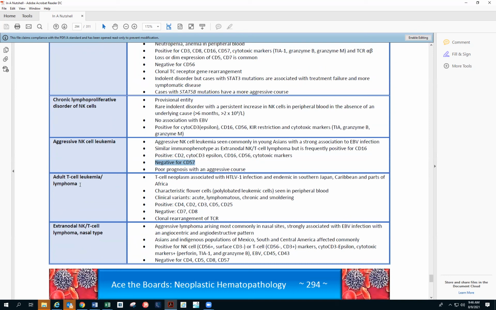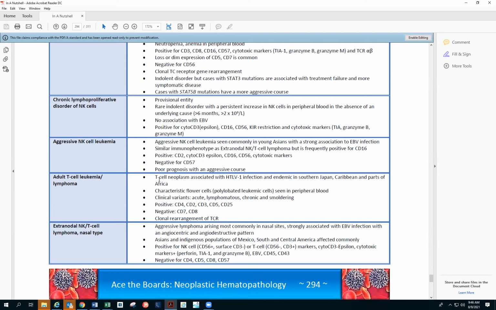So then adult T cell leukemia lymphoma. The markers that you have to remember for ATLL are CD25 specifically, and CD4. So these two you definitely have to remember. Downregulation of CD7 you have to remember. So basically CD4, CD2, CD3, CD5, CD25, downregulation of CD7 and CD8 negative. And then clonal rearrangement of TCR will be there.